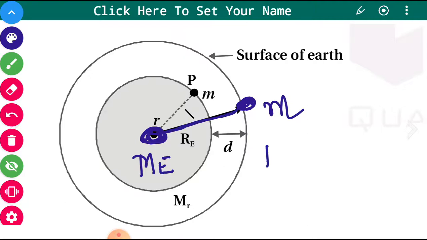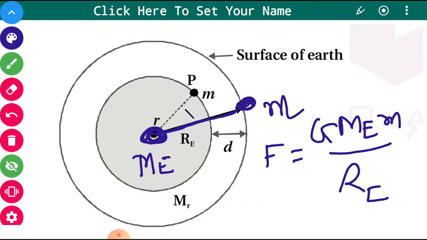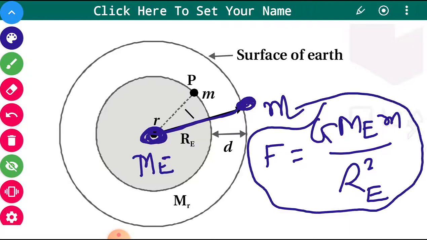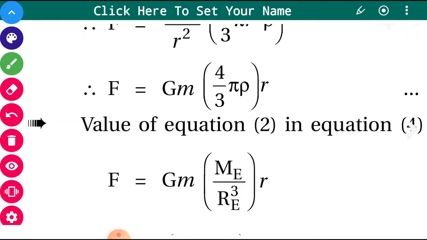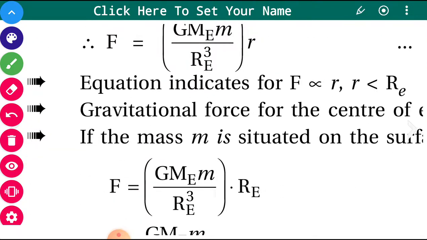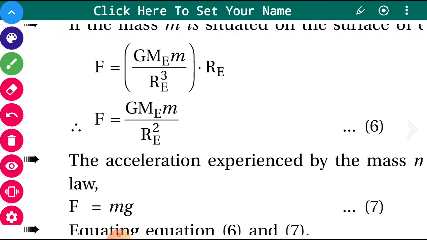So that force, according to our simple equation, is GMem upon Re square. You can understand this with this equation also, and that is also obtained in the equation below. If you place r is equal to Re, then the force will be GMem upon Re square.